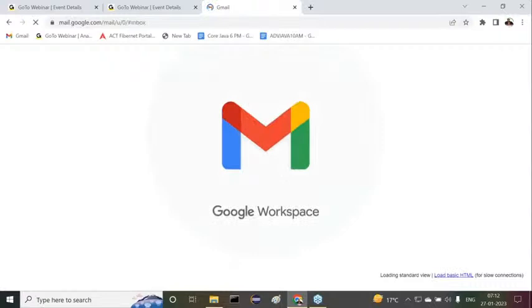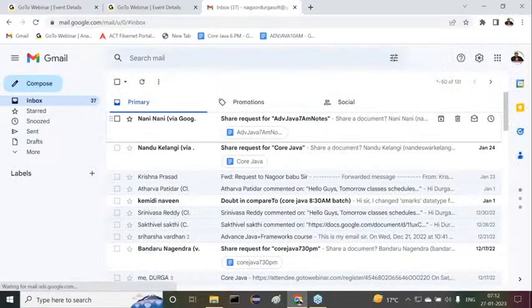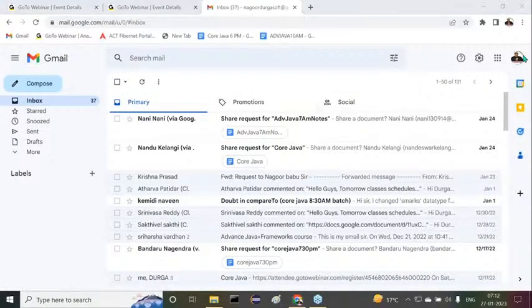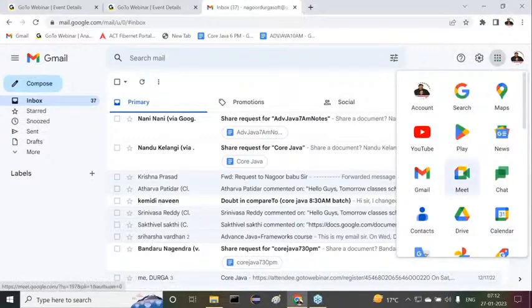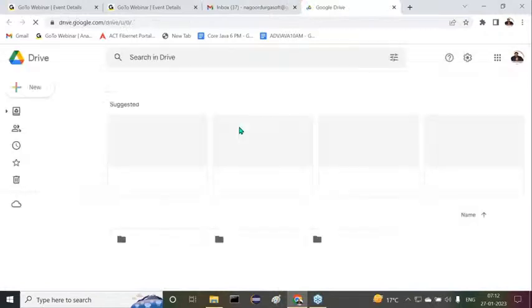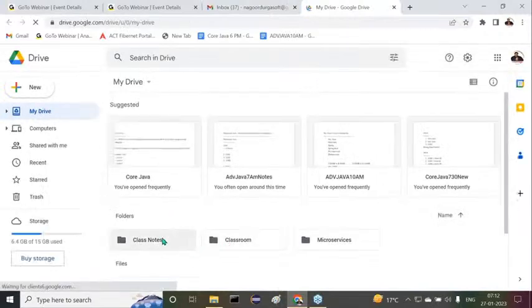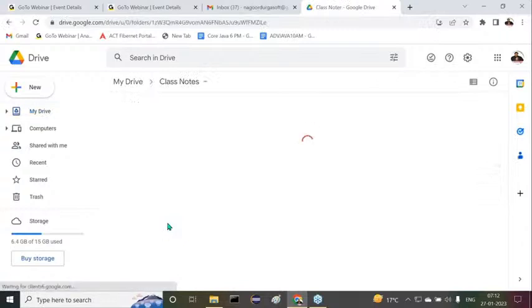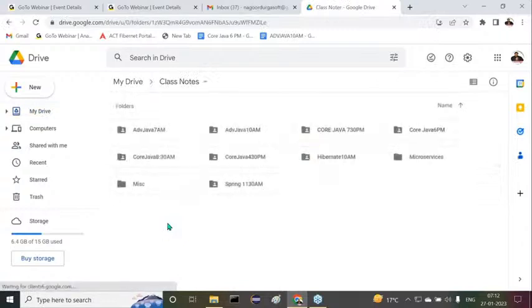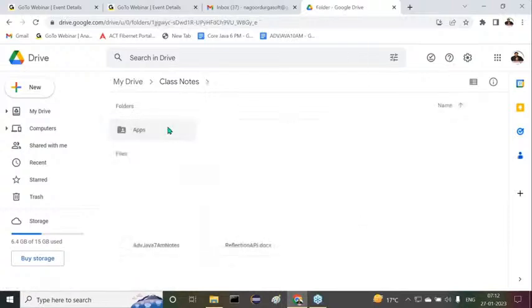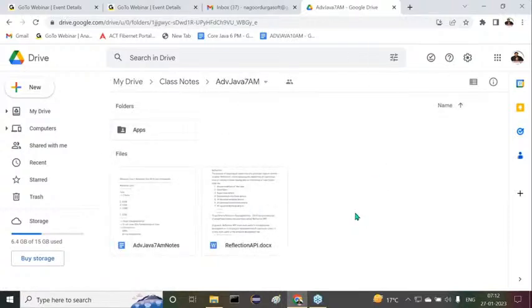Right. And today we are going to start another new topic that will be servlets in advanced Java. In advanced Java, we have seen JDBC.